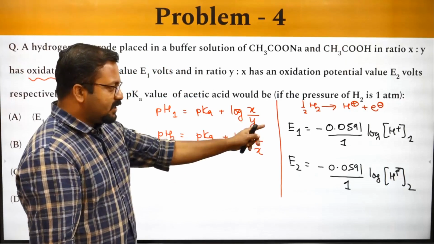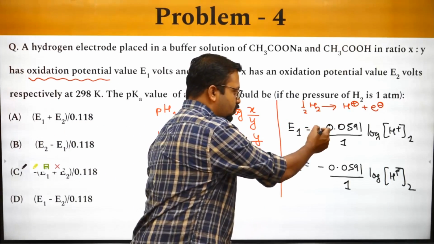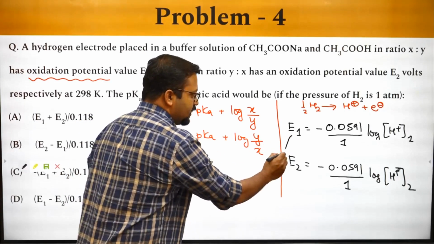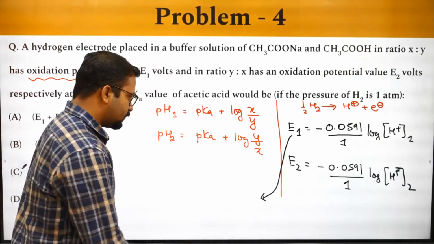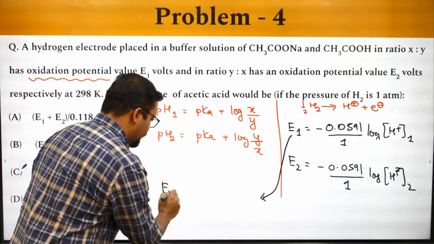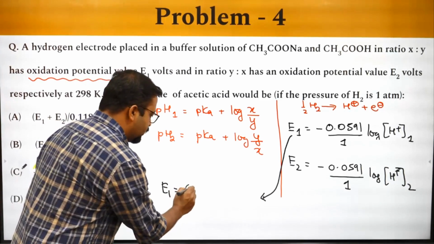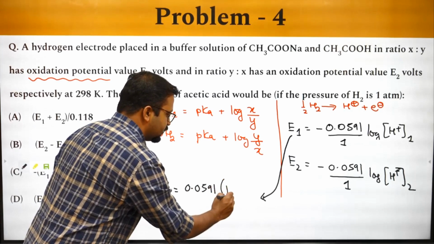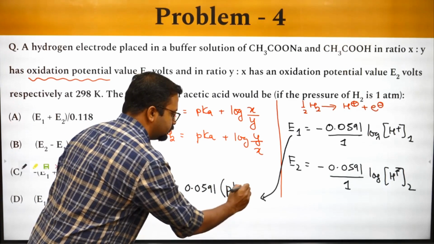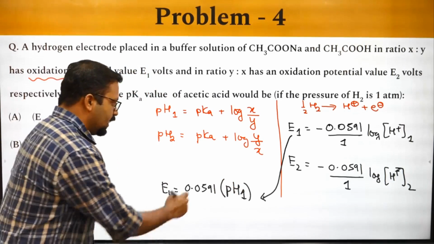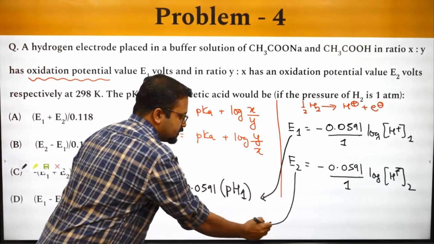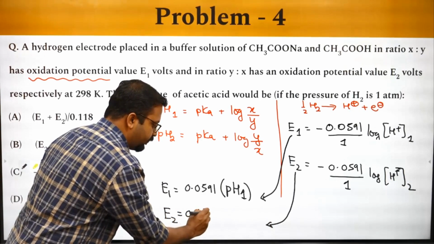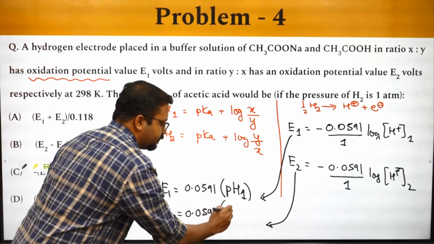Now minus log H plus, if I include minus with this, what can we write? E1 can then be written as 0.0591 times pH1, and E2 can be written as 0.0591 times pH2.